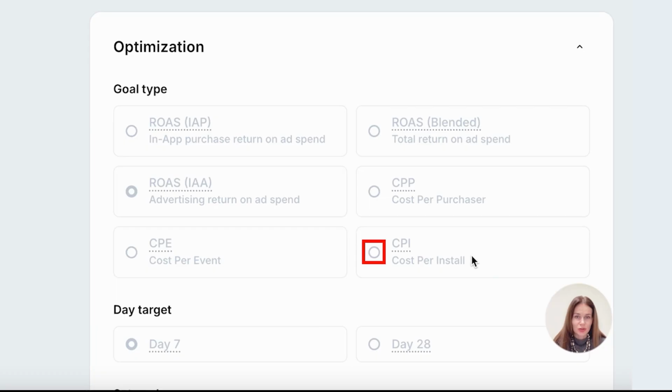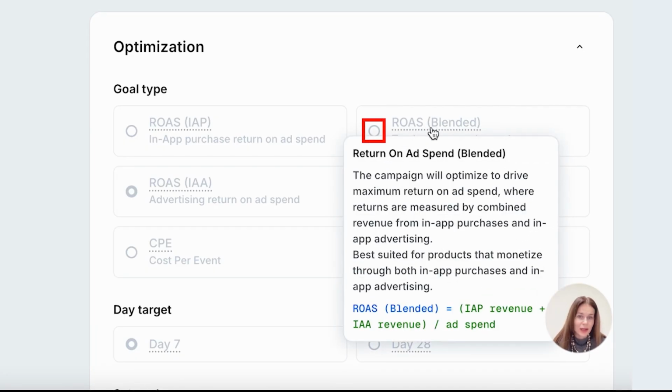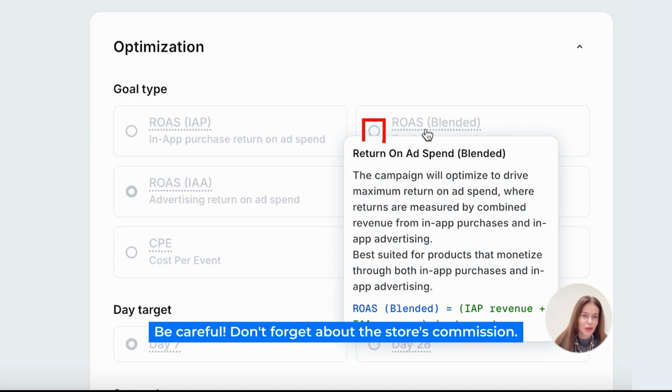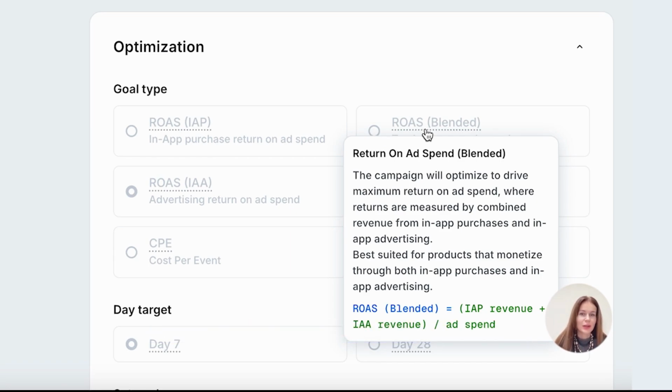You can run regular CPI campaigns, CPP and ROAS blended. Blended campaigns are the type of campaign that allows you to combine revenue from ads and from in-app purchases. If your target action is not an install but specifically ROAS, you can calculate the ROAS you have for your game by factoring in both ad revenue and in-app purchases. Just be careful and don't forget about the store commission fees. Here, it's better to calculate it yourself and either pass it along or calculate the net ROAS.